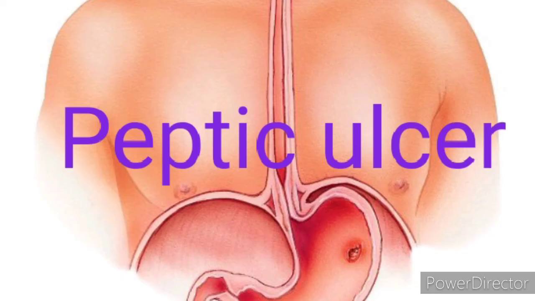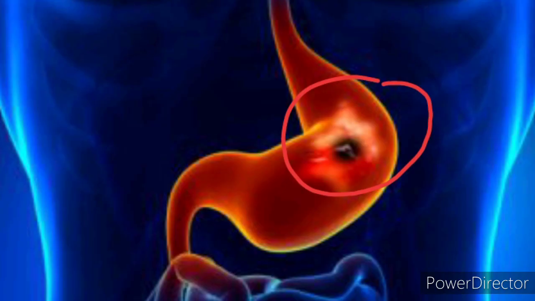Peptic ulcer refers to the eroded area of the tissue lining, that is, it erodes the mucosa in the stomach or else in the duodenum. The duodenal ulcer occurs in people in the age group of 25 to 45 years. The gastric ulcer is common at the age of 50 years. The peptic ulcer is caused due to the erosion of the mucosa, that is the covering which lines the stomach or duodenum. So there are two types of ulcer. One is the duodenal ulcer and the second one is the gastric ulcer. Gastric ulcer occurs above the age of 50 years.